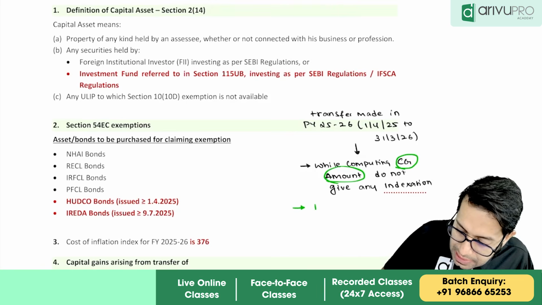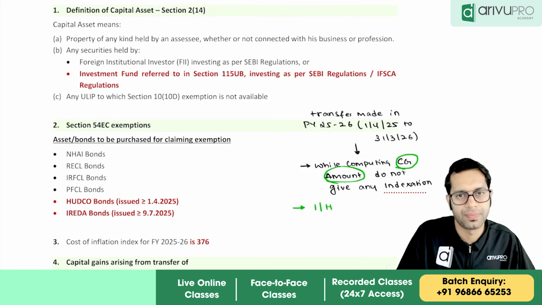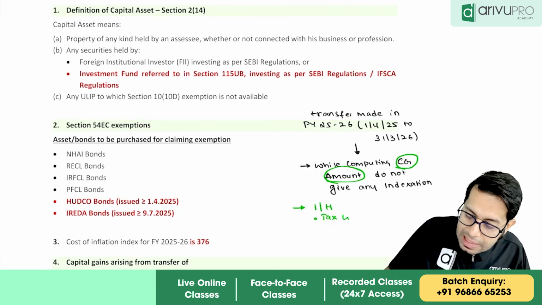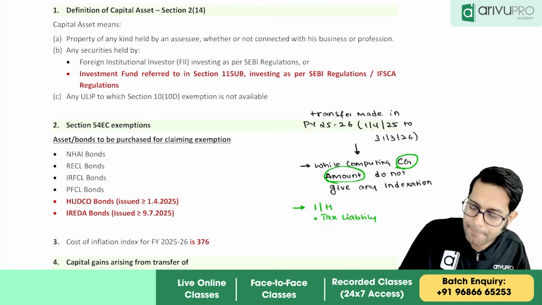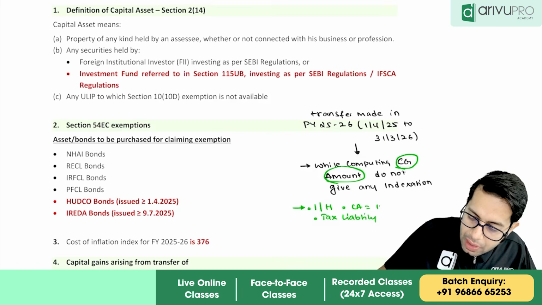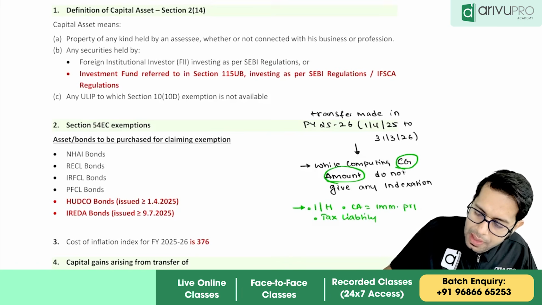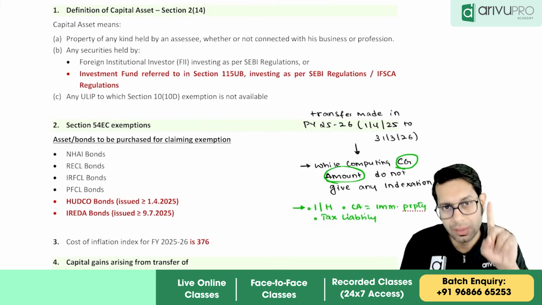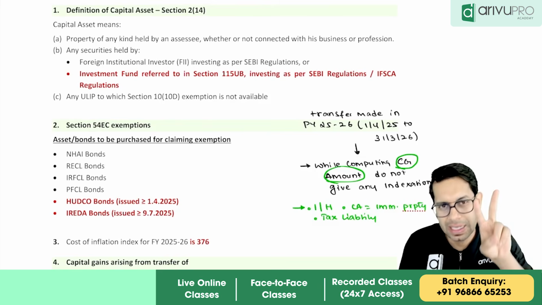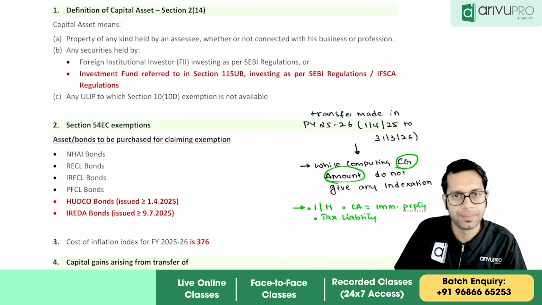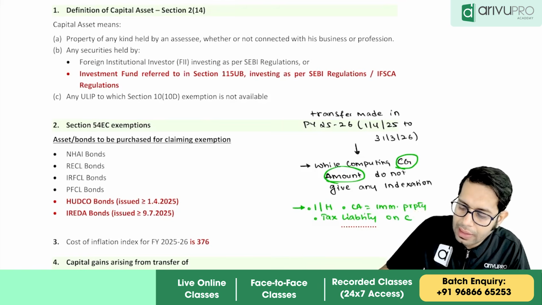However, if the person is an individual or an HUF, and if the question is asking to find tax liability, and the capital asset is an immovable property, so see this condition, all 3 conditions should be satisfied.